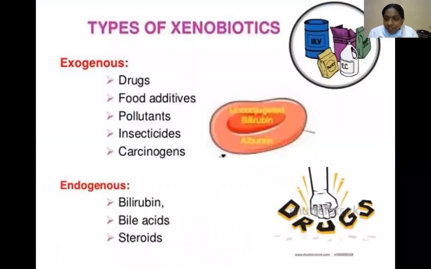Types of xenobiotics. Xenobiotics are mainly classified into two types, exogenous and endogenous. Exogenous are mainly drugs, food additives, pollutants, insecticides, carcinogens. Endogenous are mainly bilirubin, bile acids, and steroids, which are produced inside the body. Exogenous ones are available from outside.